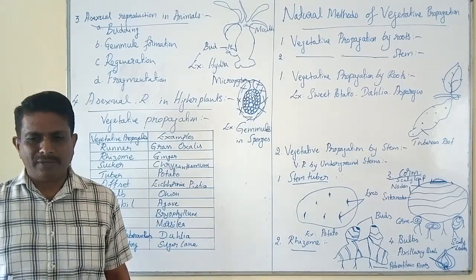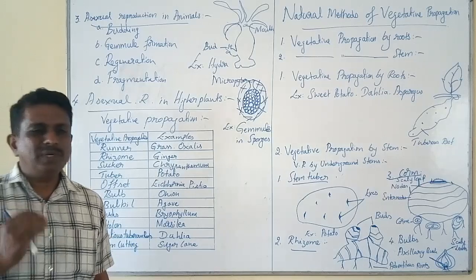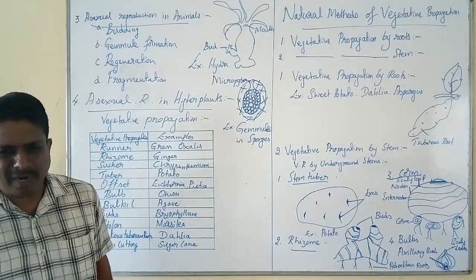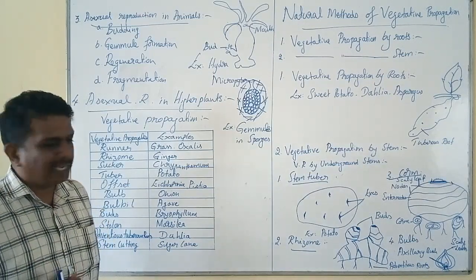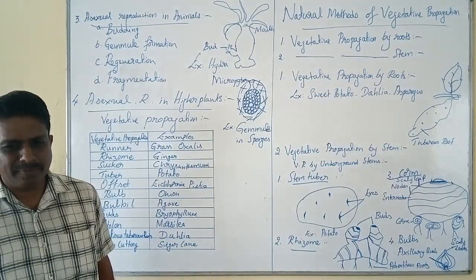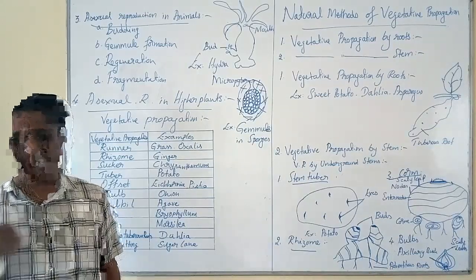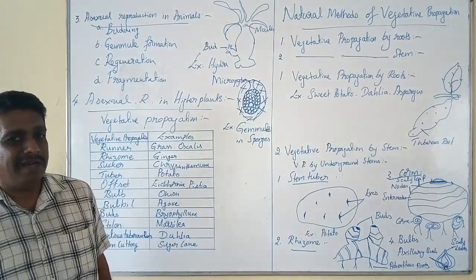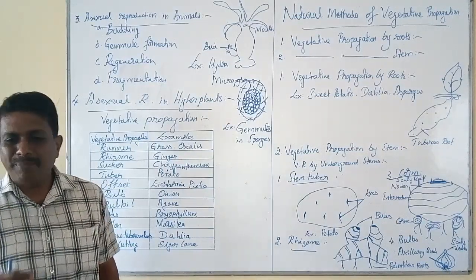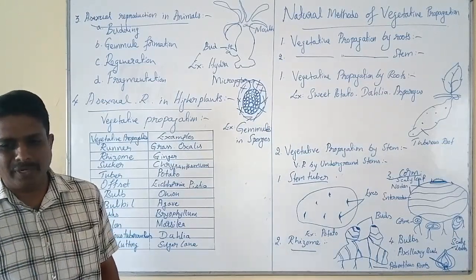It is an underground stem modification for the storage of food materials. The stem tuber type of modification is seen in potato. Each tuber consists of a number of nodes, also designated as eyes. Each eye produces one or more buds.